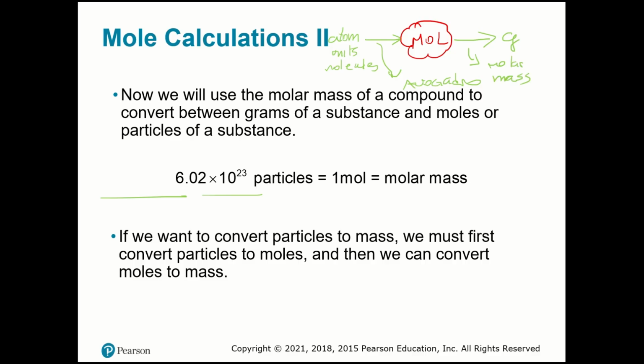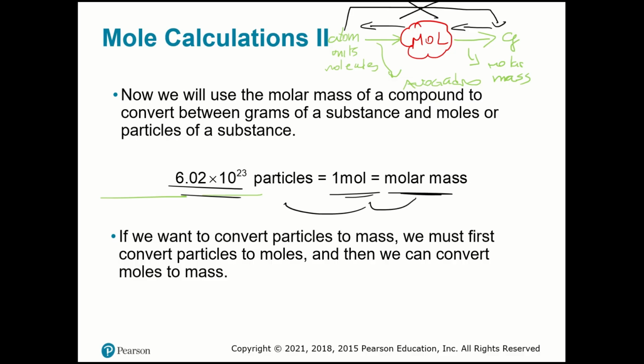And of course you can go the opposite way. If you have grams, you can find moles, and if you have moles, you can find atoms. But we can never go directly from atoms to grams, because 1 mole is 6.02 times 10 to the 23rd particles, or atoms, but not grams. So you have to pass through all the steps. Moles first, then you get atoms. Moles first, then you get grams.